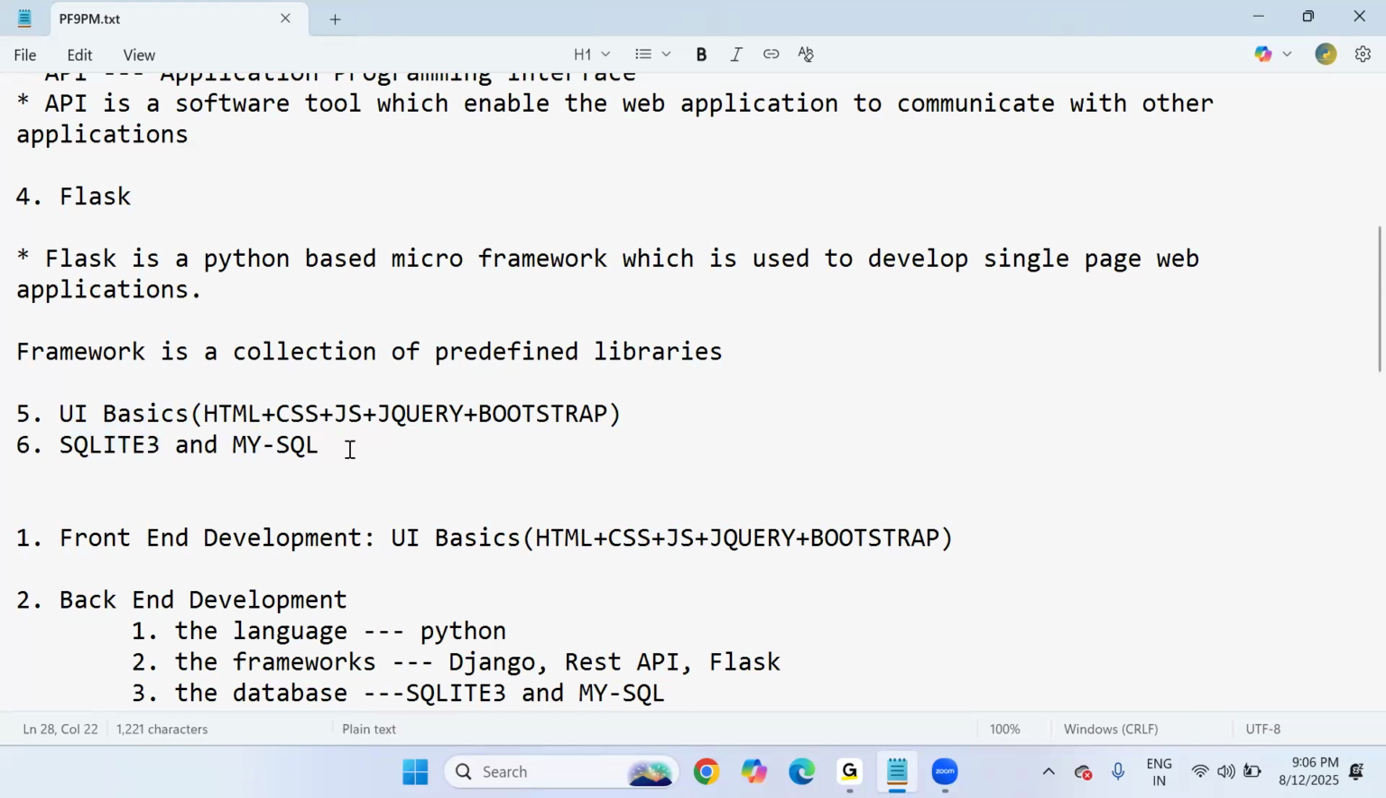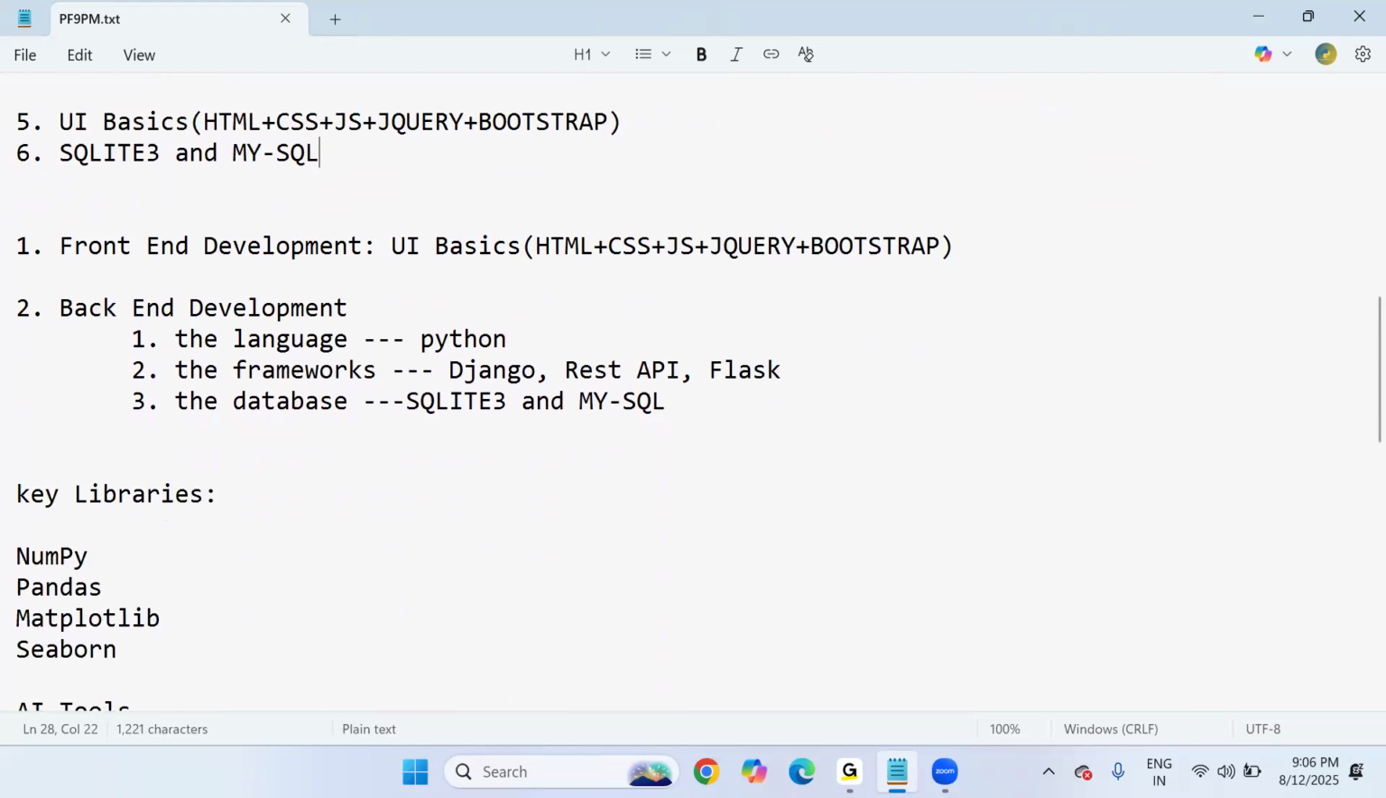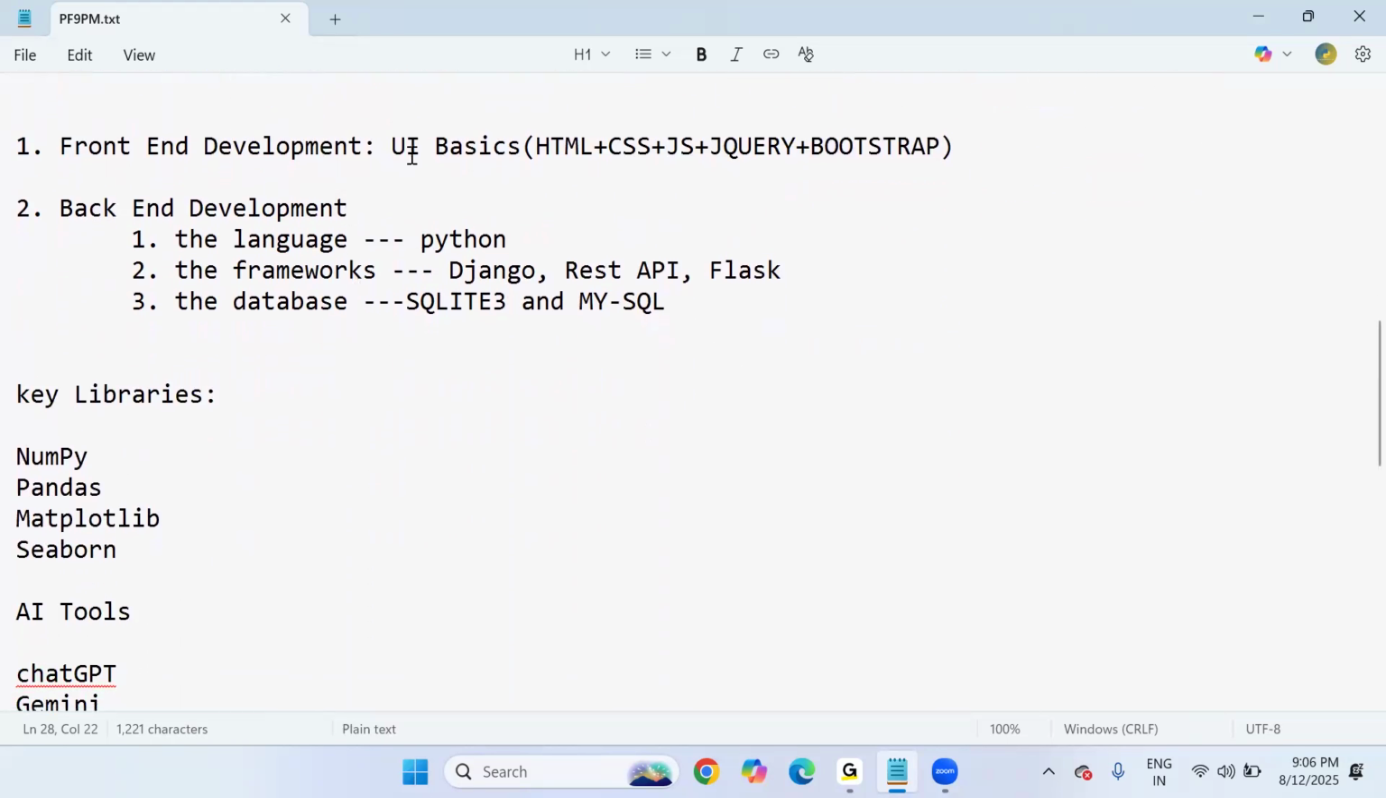So this is all I'm going to cover, which I explained in the last lecture. For front-end development, generally we use UI basics. For back-end development, the language is Python, the frameworks are Django, REST API, Flask, and the databases are SQLite3 and MySQL. This is what I explained in the last lecture, just very basic information.